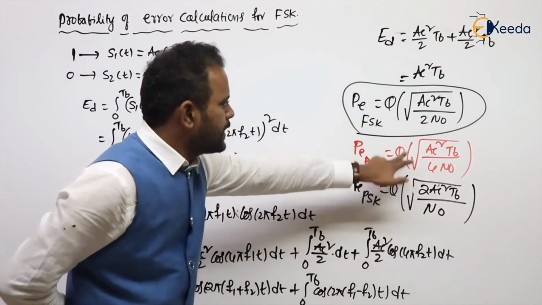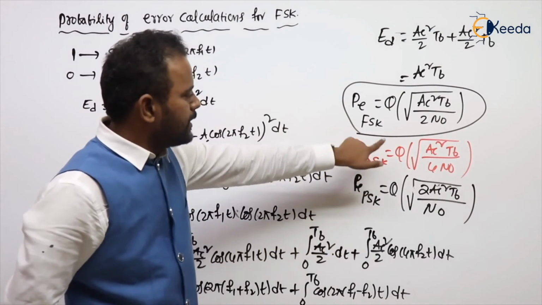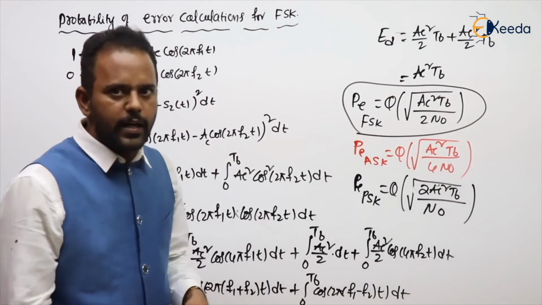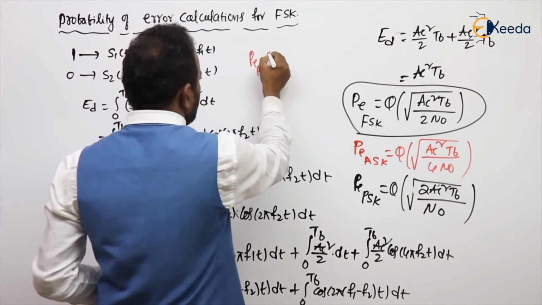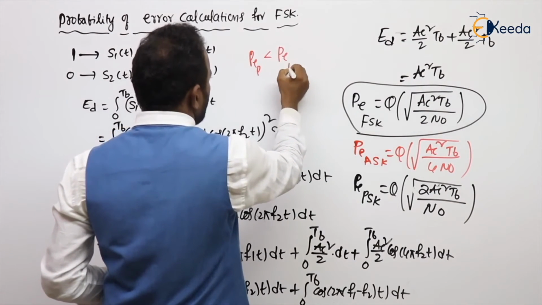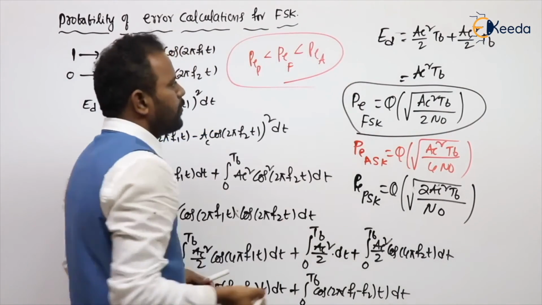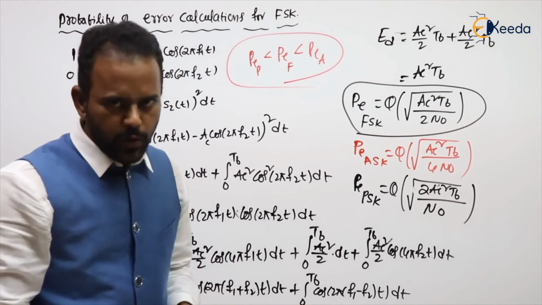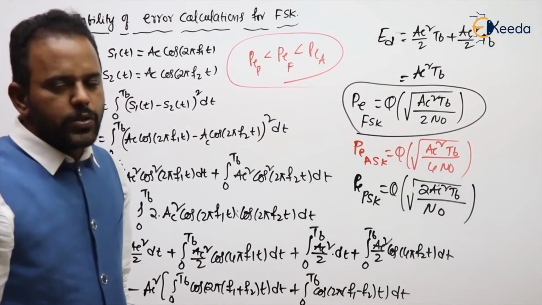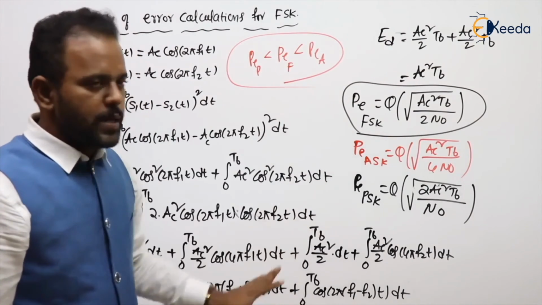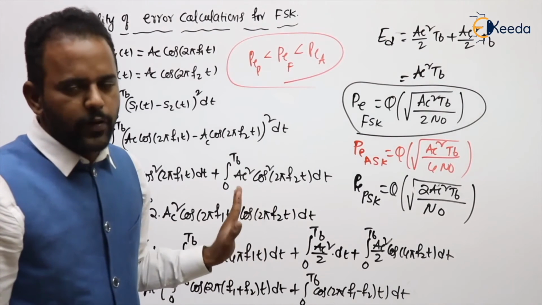Obviously in PSK, next FSK, next ASK. PSK has less probability of error, then FSK, then ASK. We already saw this previously also. Probability of error for PSK is less than for FSK, which is less than for ASK. Q function value is small when the argument is more, and the argument will be more when the denominator is less. You can check it. Remember those three formulas, and the common formula root ED by 2 N naught, needed for solving problems.